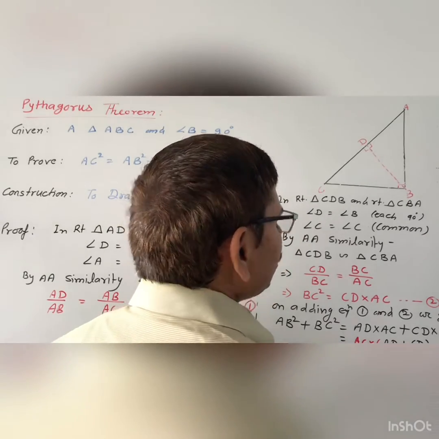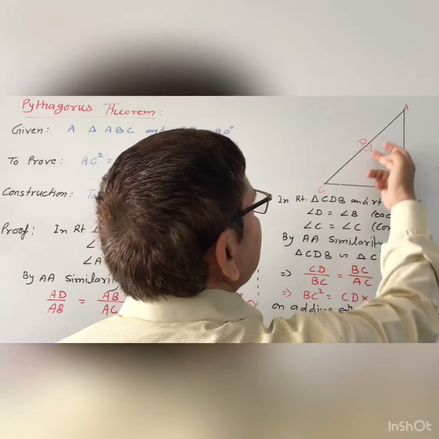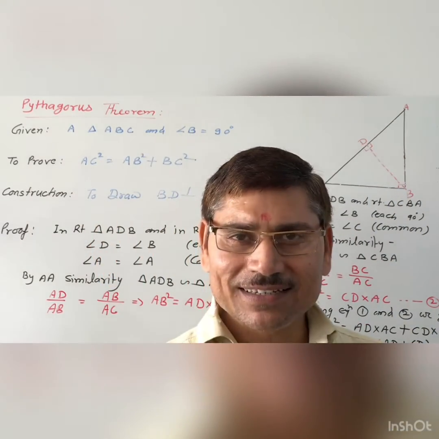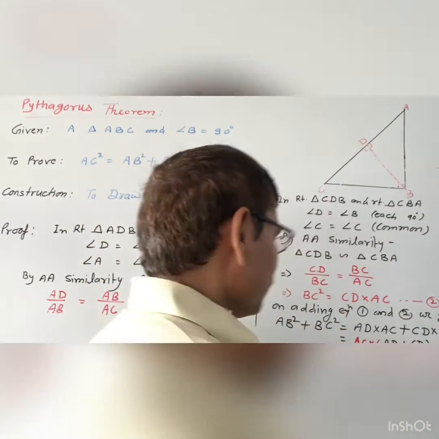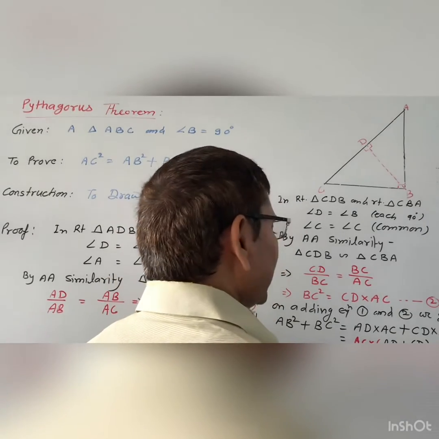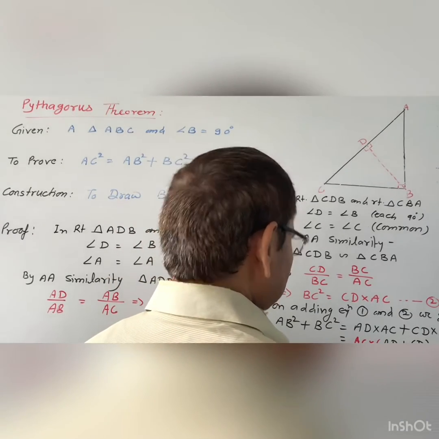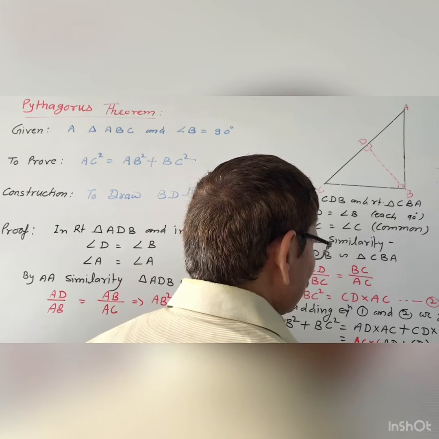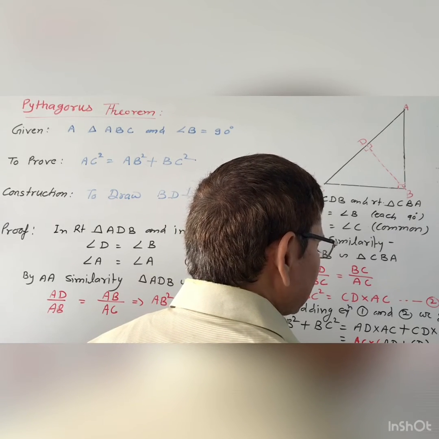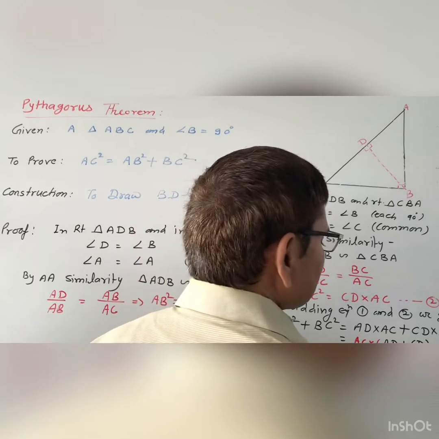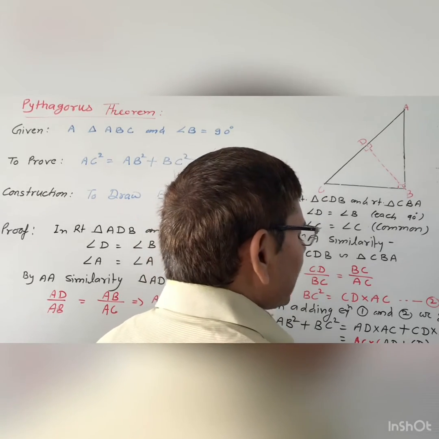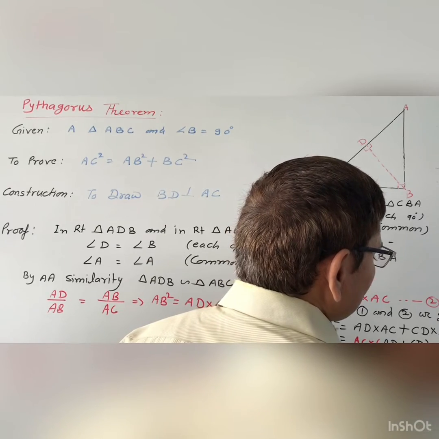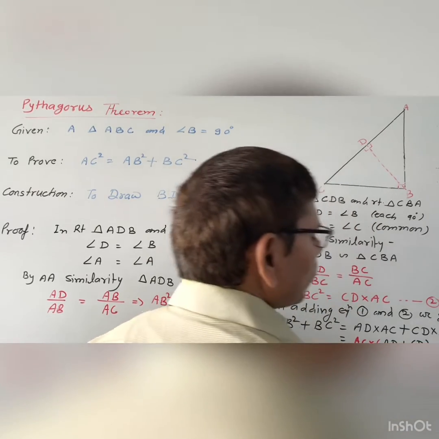So AD plus CD, you can see in the diagram, AD plus CD. What you get? Yes, AC. So you will get AC into AC, since AD plus CD equals AC.